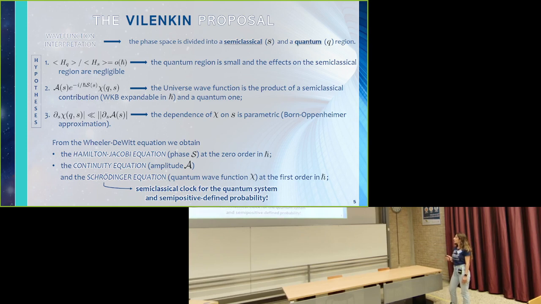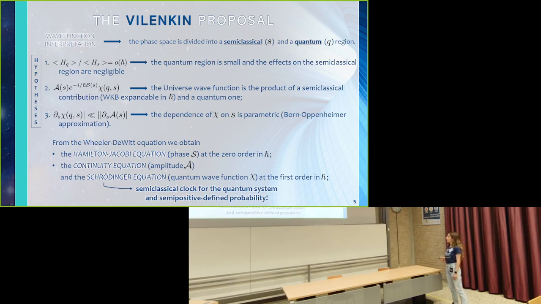Therefore, since these two regions are orthogonal, we can write the universe wave function in this way. In particular, this is the semi-classical part of the wave function with S that is the semi-classical degree of freedom, and chi that is the quantum part. And in particular, this contribution is WKB expandable in h bar. Then the last hypothesis is that the dependence of chi on S is parametric, so basically it is a Born-Oppenheimer approximation on the universe wave function.